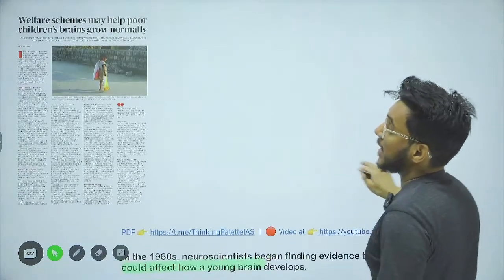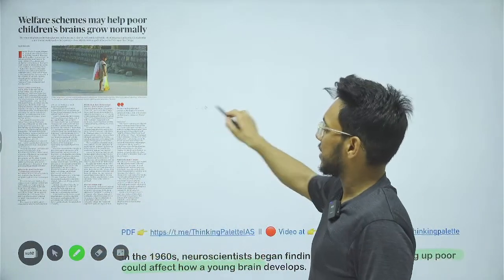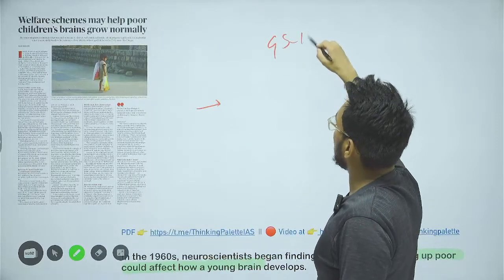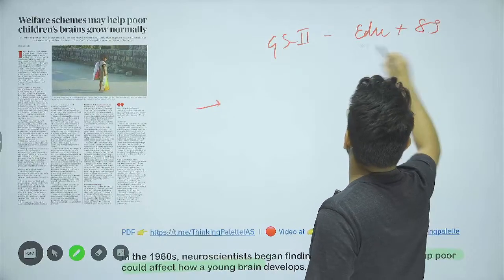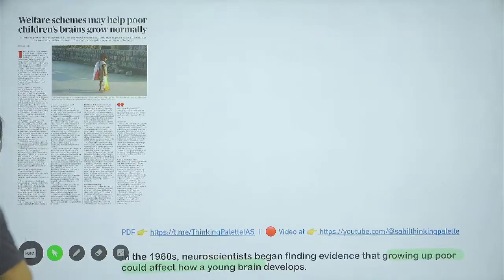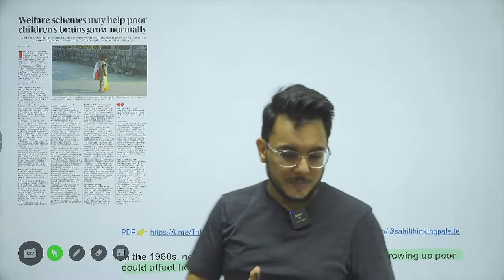Okay, welfare schemes may help poor children's brains grow normally. This is an article that we have taken from the science page, and it will be important for GS Paper 2, issues related to education and social justice. A very interesting connection has been made in this article. Let's understand this.